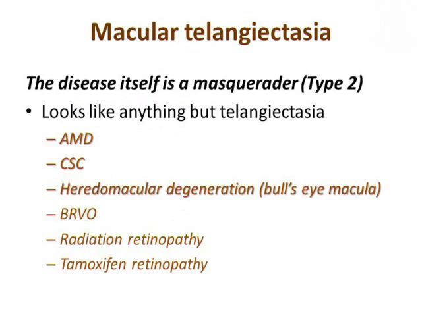Now, one of my favorite differentials is macular telangiectasia, especially type 2. The disease itself is like syphilis, it's a great mimic, and it looks like anything but telangiectasia. Gass was first to point that out, and he rightly called it occult macular telangiectasia, the type 2. So it can look like AMD, CSC, heredomacular degeneration, BRVO, radiation retinopathy, even tamoxifen retinopathy for breast cancer treatment.